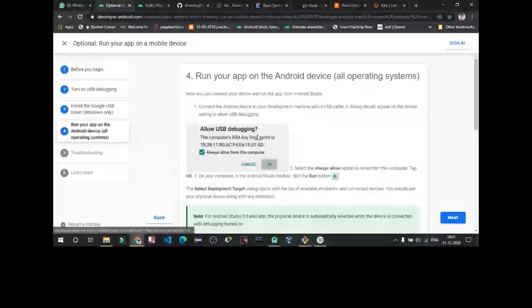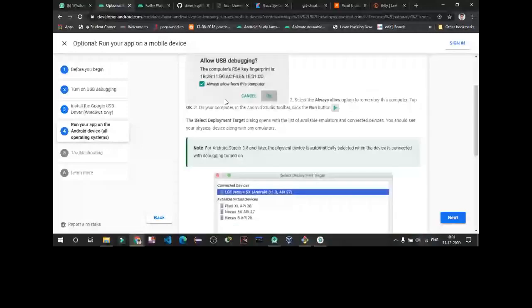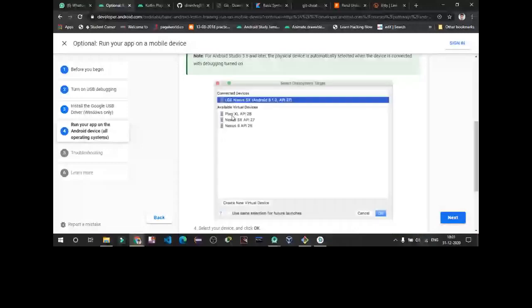When you connect using your USB cable with your phone, this kind of pop-up message will come up on your phone. You have to click on Always allow from this computer, then click OK. Select this, then you can find your device here, like all other devices.